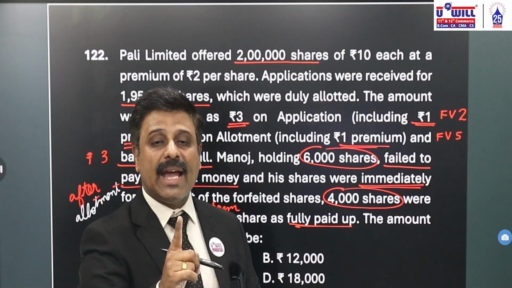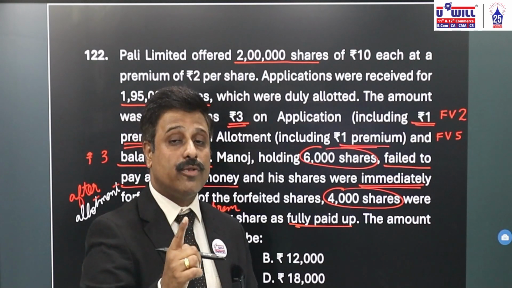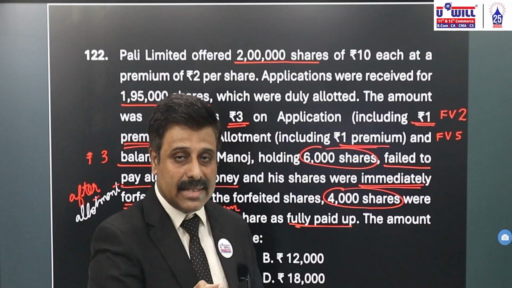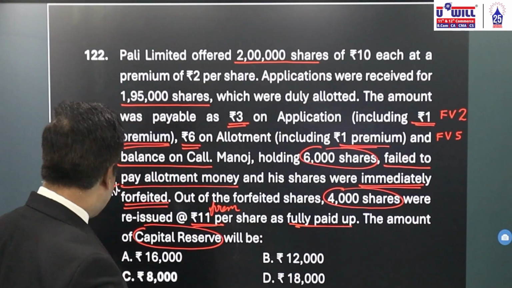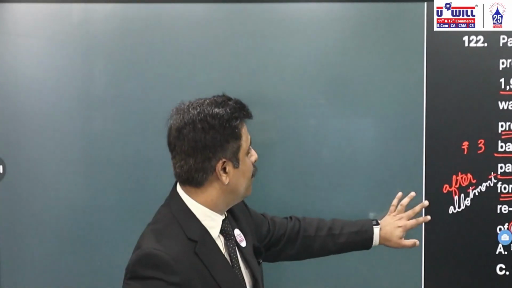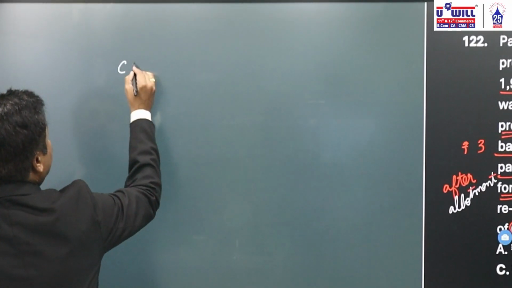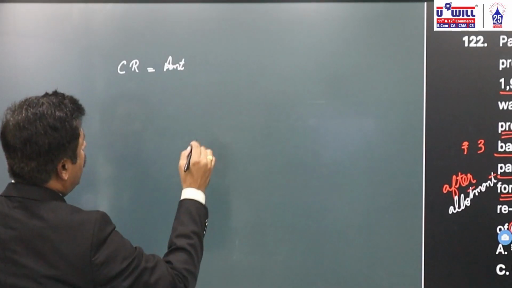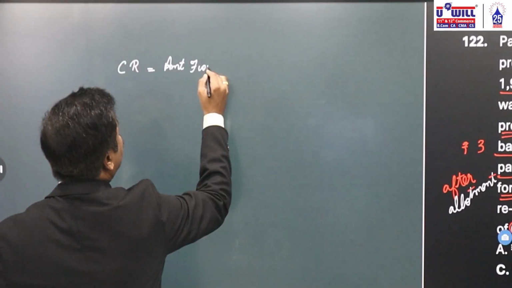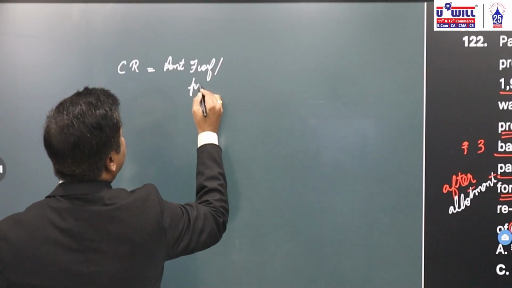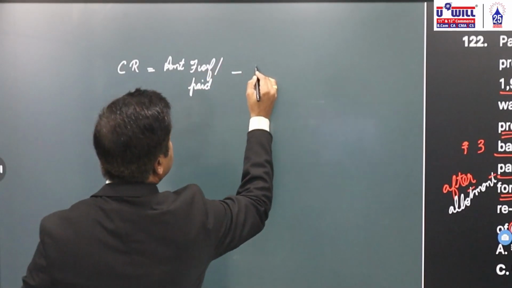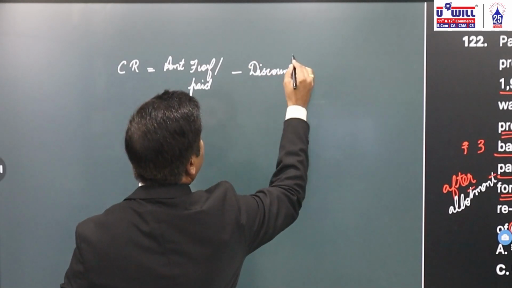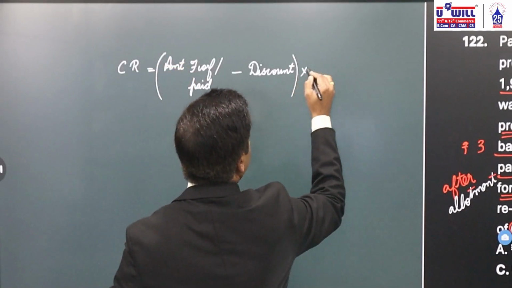What is the formula I have given you for capital reserve? Yesterday also, in the last lecture also, we did one question. What is the formula for capital reserve? Amount forfeited minus discount into number of shares reissued. Let us do that. Okay, how will we find the amount of capital reserve? Amount forfeited or amount paid, minus discount, multiplied by number of shares reissued.